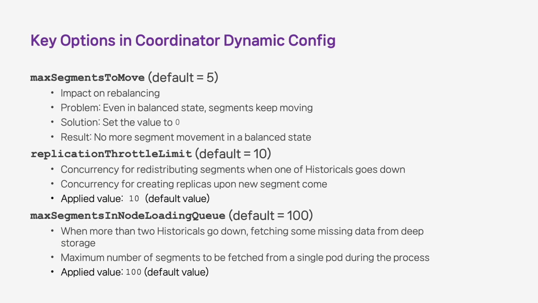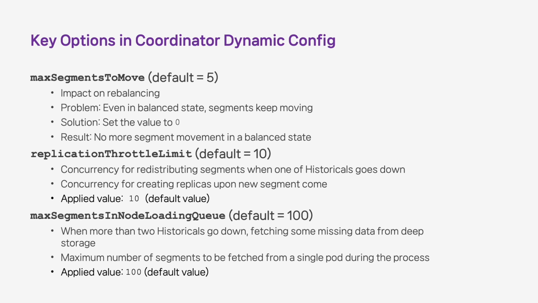I will explain the important settings for the coordinator dynamic config that I've discovered while monitoring the overall status of the Druid cluster. First, segments keep moving even in a balanced state without any ingestion or specific actions.